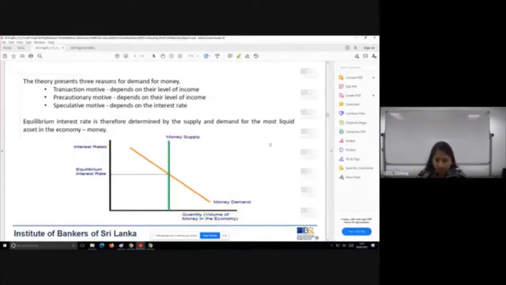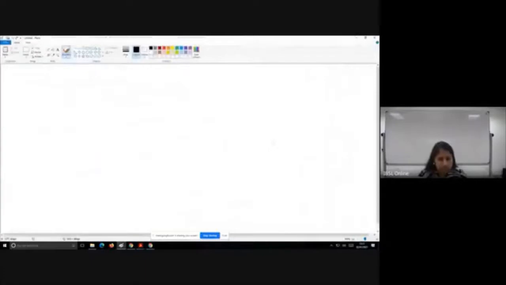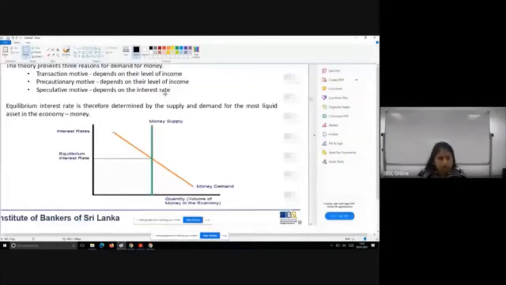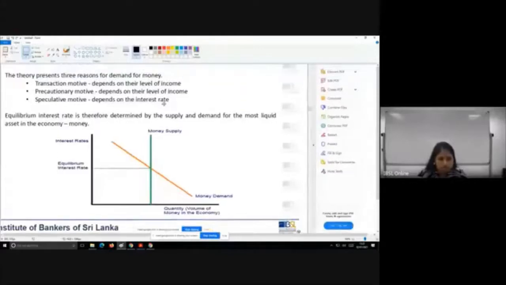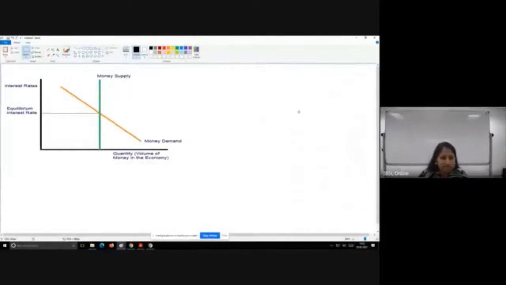Here we are talking about money supply and why it's a straight line.